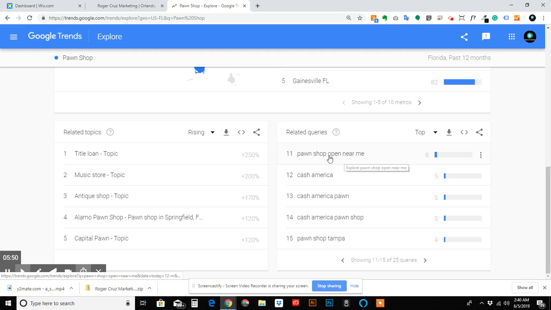Pawn shop open near me. See that seems to be coming up. So people are probably searching for that after 7 o'clock when normal pawn shops are over. Pawn shop hours. Once again, people probably looking to pawn stuff late at night.